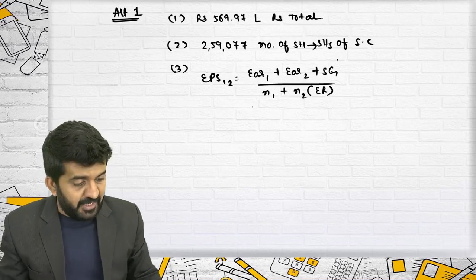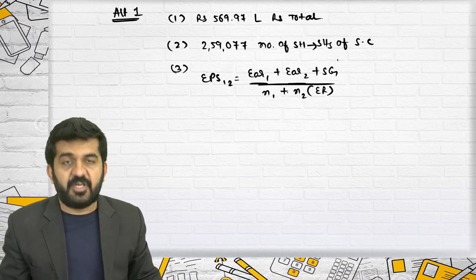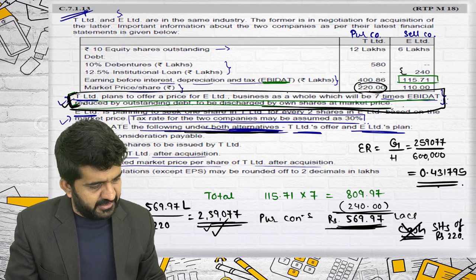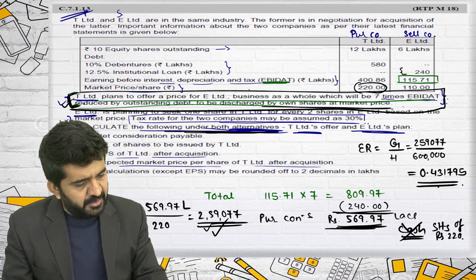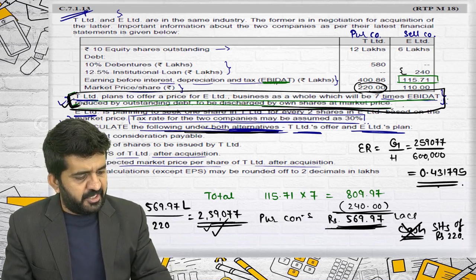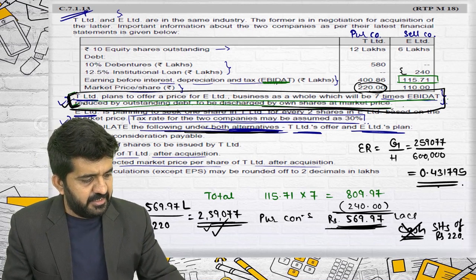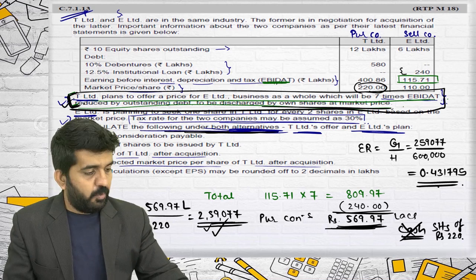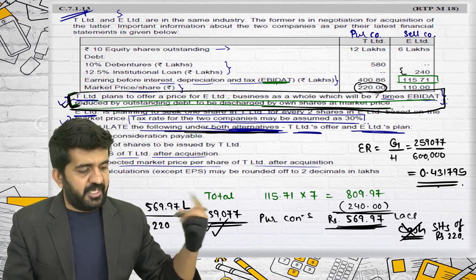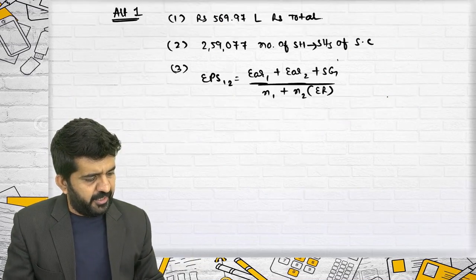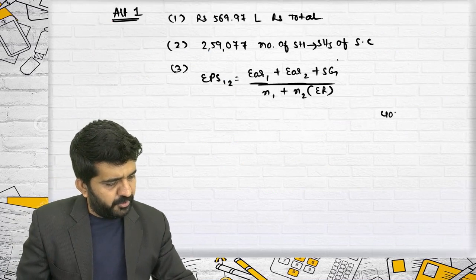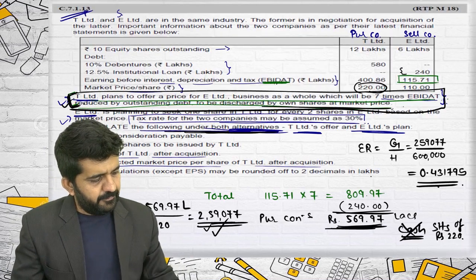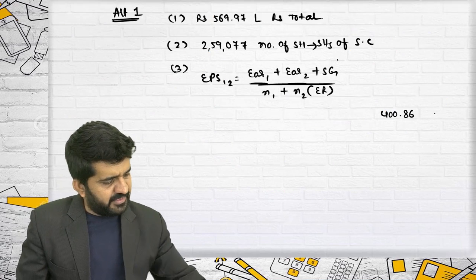But we do not have the earnings of company 1 and company 2. They have given earnings before interest, depreciation and taxes: 400.86 and 115.71. I need to find out earnings after tax.